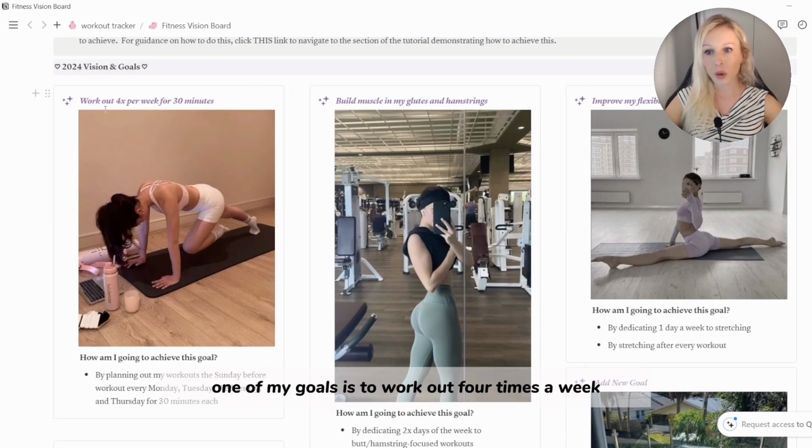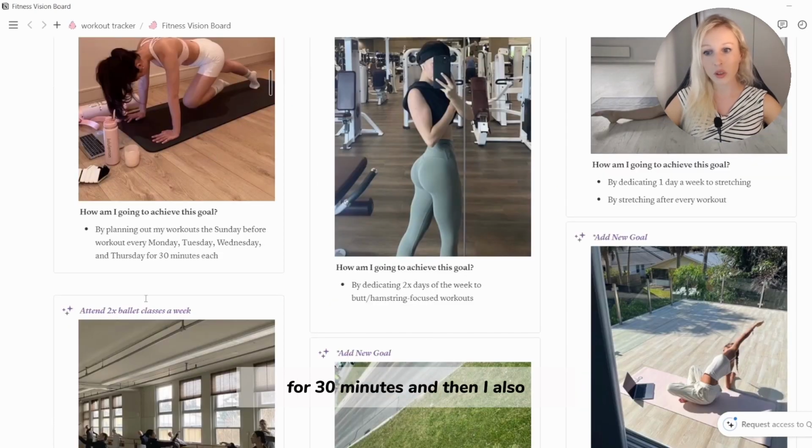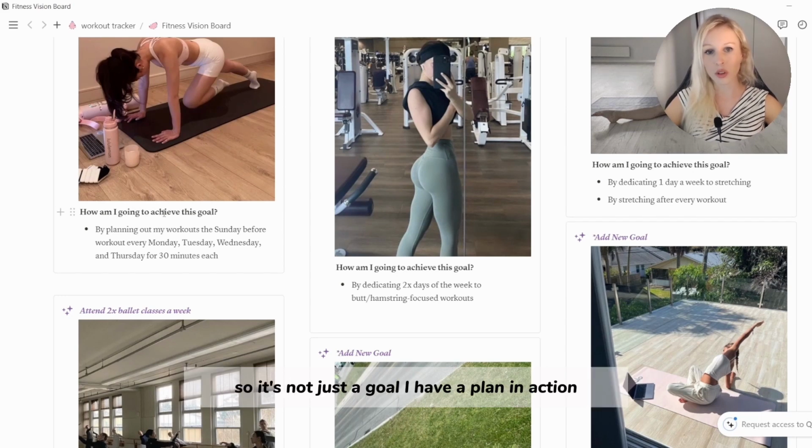So for example, one of my goals is to work out 4 times a week for 30 minutes. And then I also put down the section of the year where I say, how am I going to achieve this goal? So it's not just a goal, I have a plan in action of how I'm going to achieve that goal.